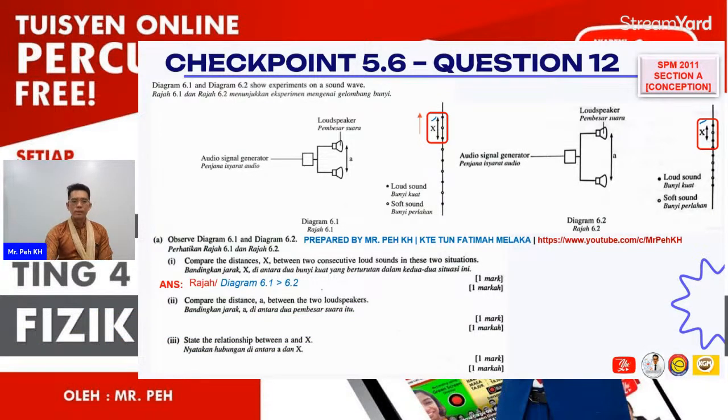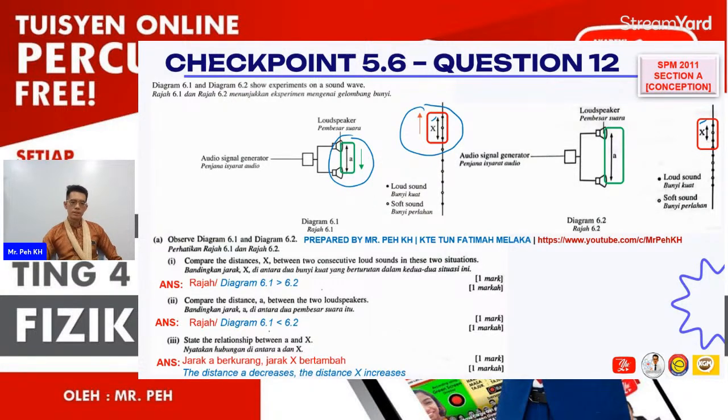Then the next will be the distance between the two loudspeakers here, which will be A. So now we want to compare A. You can see the distance A is shorter for 6.1 compared to 6.2, so you can straight away give the answer: diagram 6.1 is smaller than 6.2. The relationship between A and X: when X increases, A decreases, or vice versa. So here, the distance A decreases, the distance X increases.